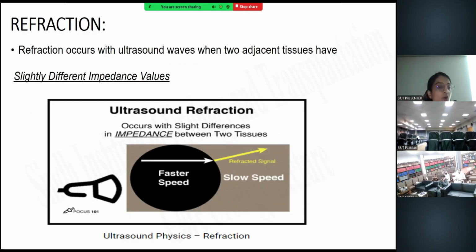Refraction, again with the same concept, occurs when the two adjacent tissues have slightly different impedance values. In the previous one, in the reflection, there was a high level of impedance value mismatch. Here there is a slight impedance mismatch, so rather than all the waves being reflected, some of the waves are refracted.